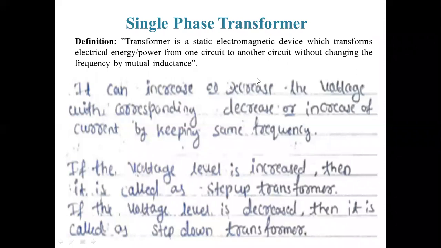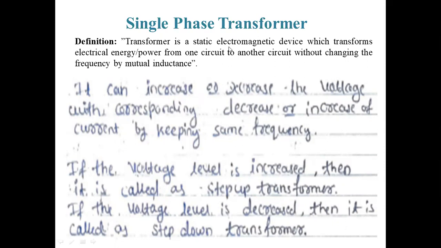So we have already discussed mutual inductance. Based on that mutual inductance only it is going to operate, and there is no rotating part in this one. Only thing is, it is a fixed device. We are not going to have movement anywhere here. The winding movement, the flux movement, we are not doing that. It is nothing but a static electromagnetic device.